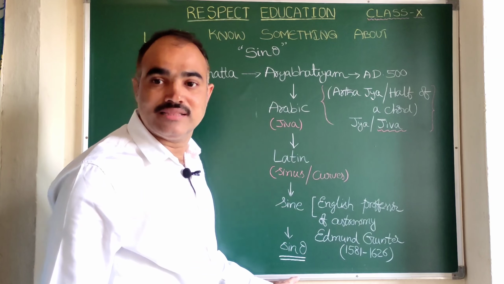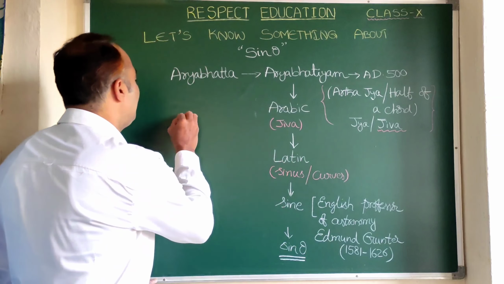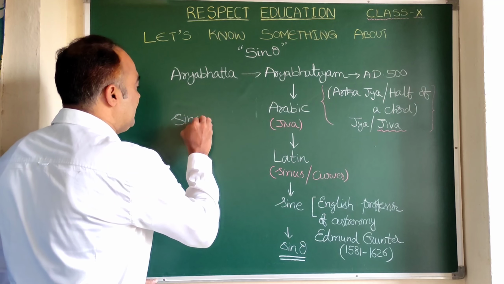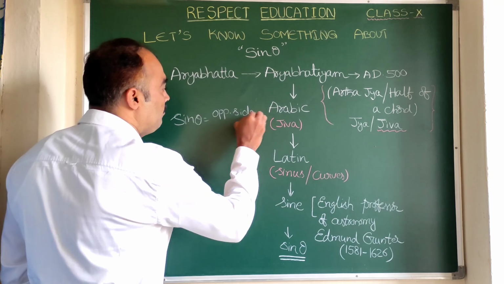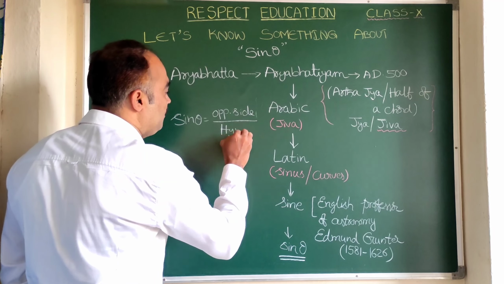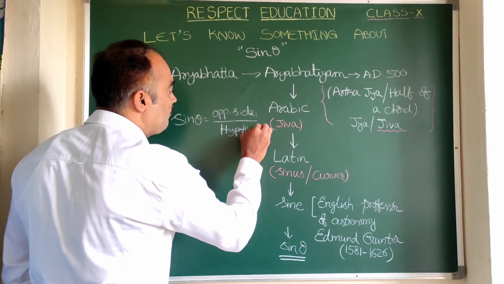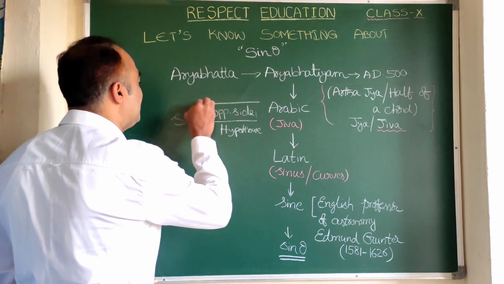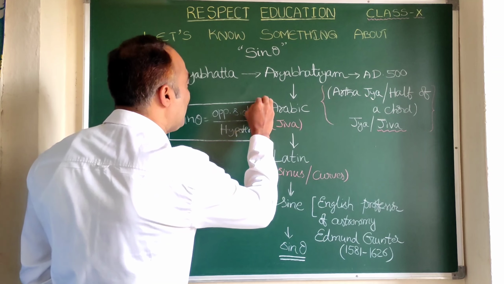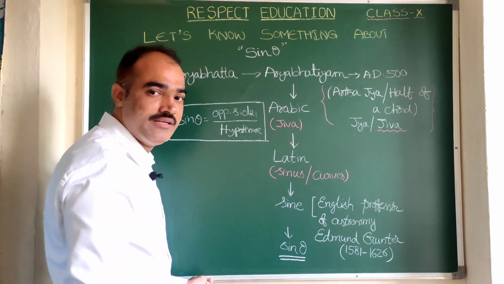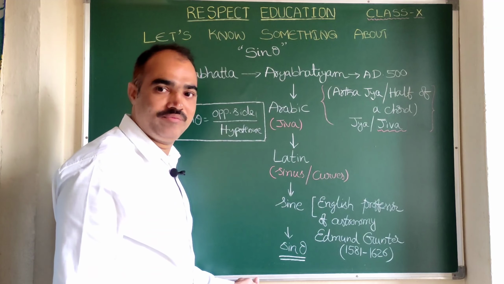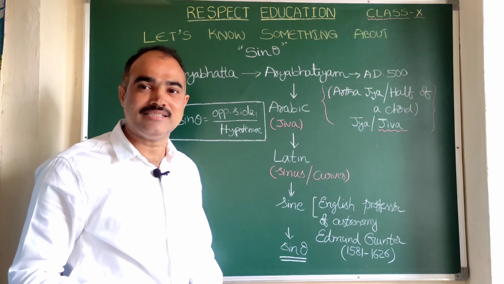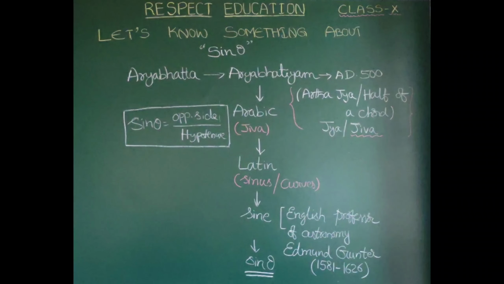What is the formula of sin theta? Sin theta is equal to opposite side to theta by hypotenuse. See, this is what at present we are using, and it is the history of sin theta. Is it clear? Yes, sir. Isn't it interesting? Yes, sir. Right.